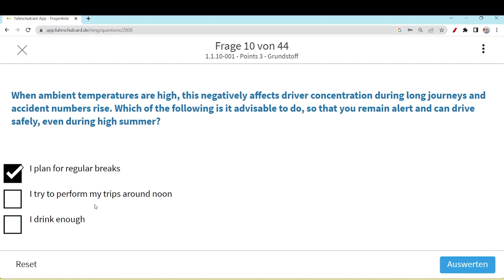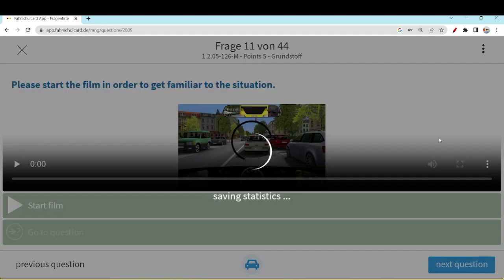I try to perform my trips around noon. No, it's not a good idea. Around noon, let's say 12, or even 11, the sun is normally at its peak, so that could be a problem if you start at noon. Not a good idea. Either in the morning or afternoon, maybe in the evening is better, but this option is not correct. I drink enough. Yeah, you have to drink a lot so that you can keep your concentration high during driving.